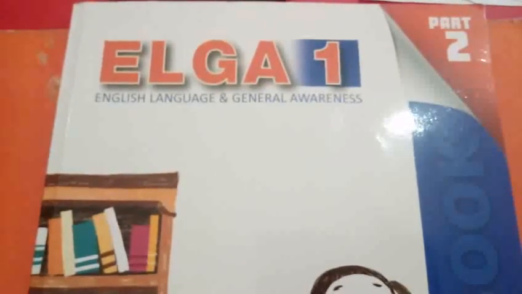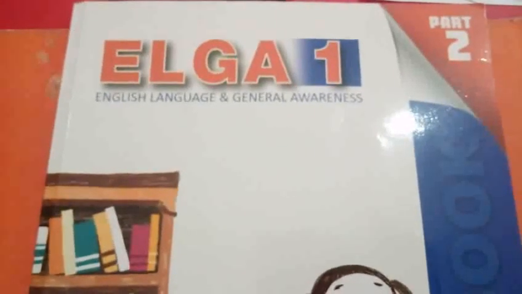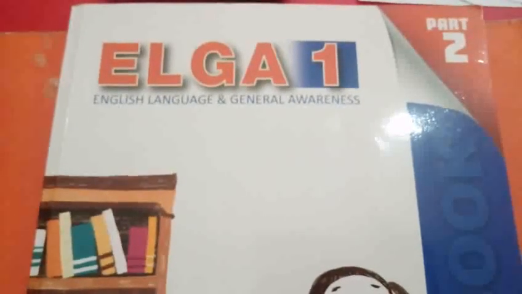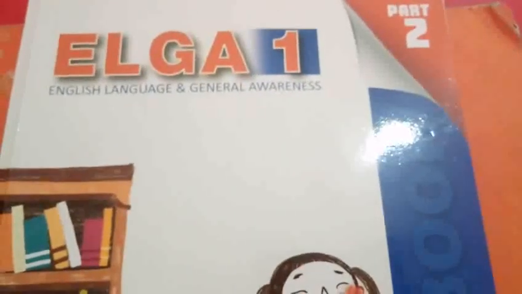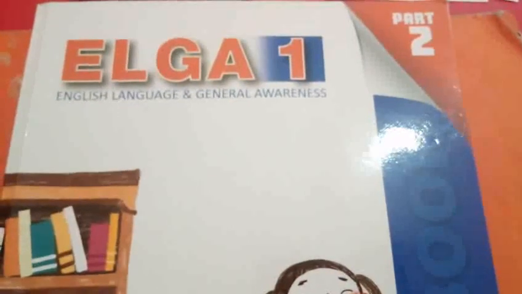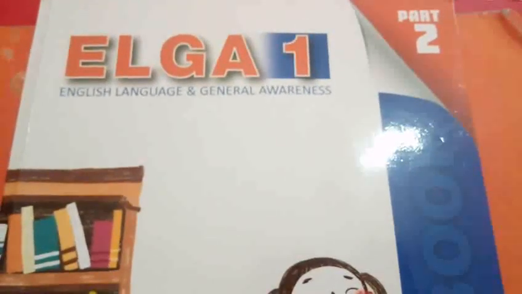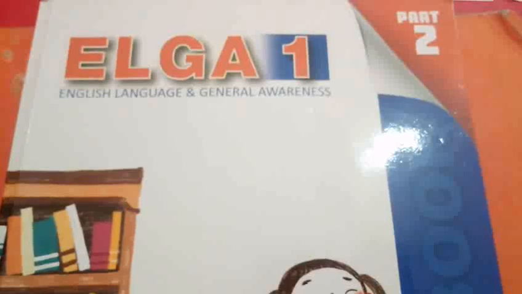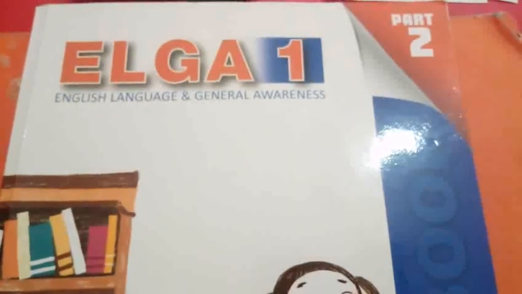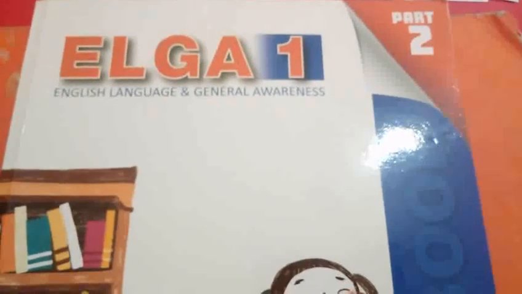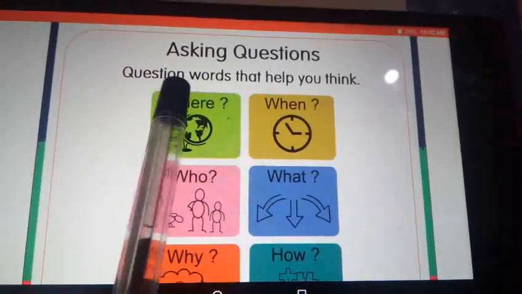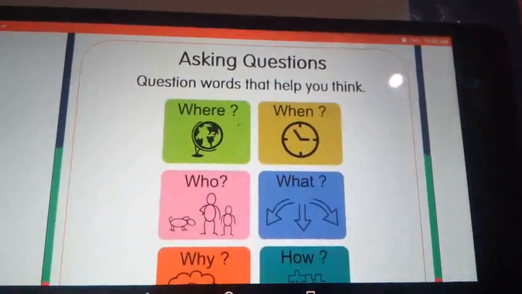The setting is where the story is taking place. Do you understand? Where the story is taking place is called the setting. Now I will show you the CRP, asking questions chart. See these question words that will help you think.